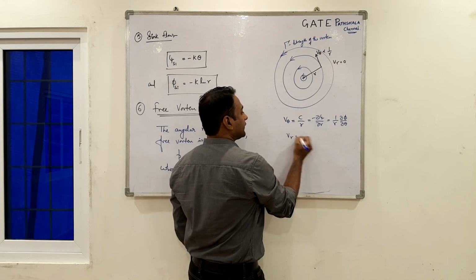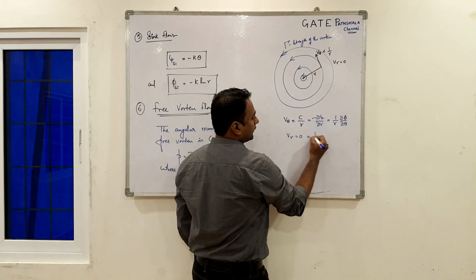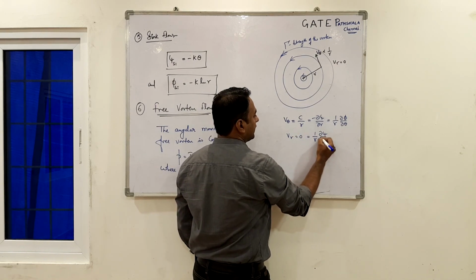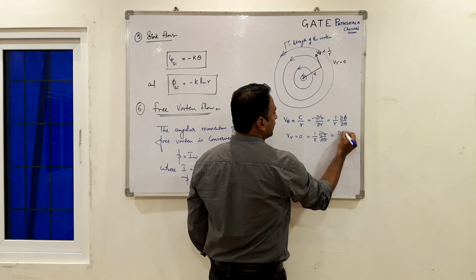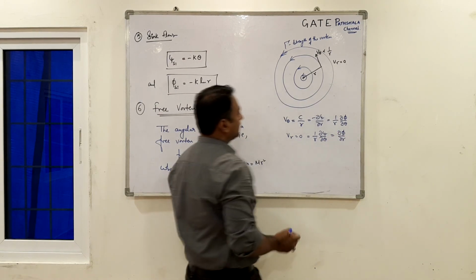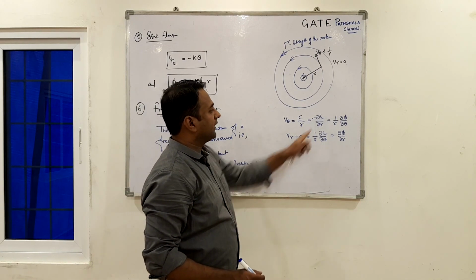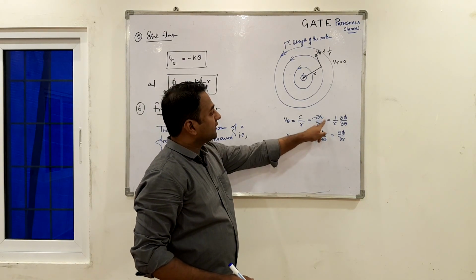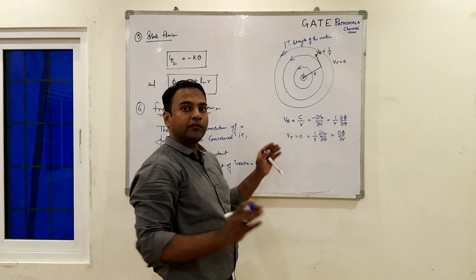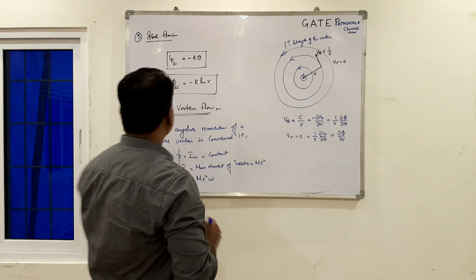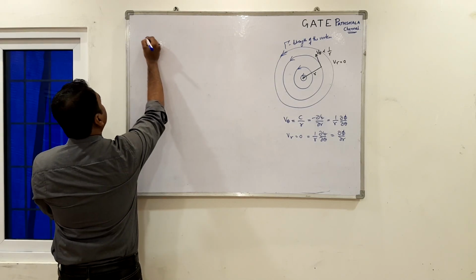And Vr, which is 0 here, is equal to 1 by r dou psi by dou theta, which is equal to dou phi by dou r. So we will be working with this v theta and Vr, and we will again be finding psi and phi for this flow like we did for the previous 5 flows. So let's find psi and phi.